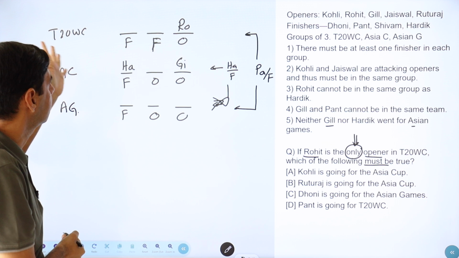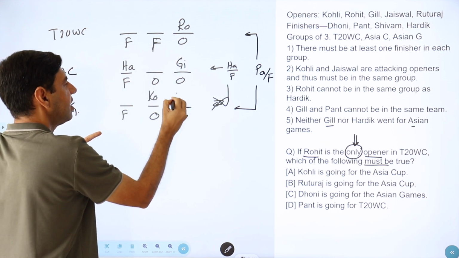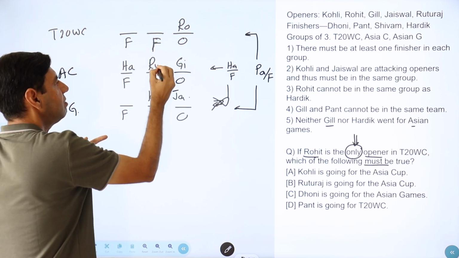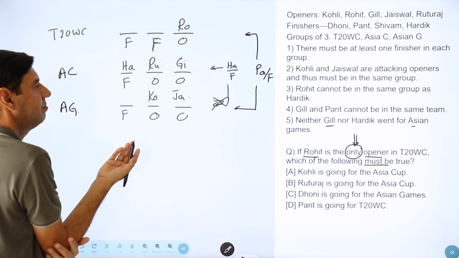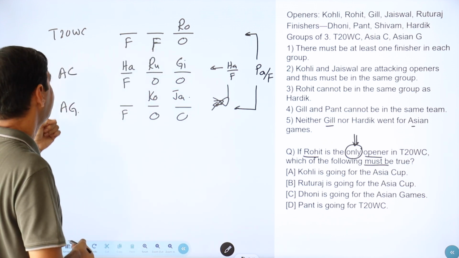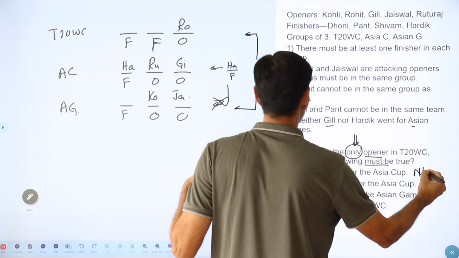So leave them out. Okay, if Gill goes here, Kohli has to come here, Jaiswal has to come here. And so Ruturaj has to be here. So quite a lot of things are done. Now I'm pretty sure you will be able to manage. Kohli is going for the Asia Cup. It is necessarily false.